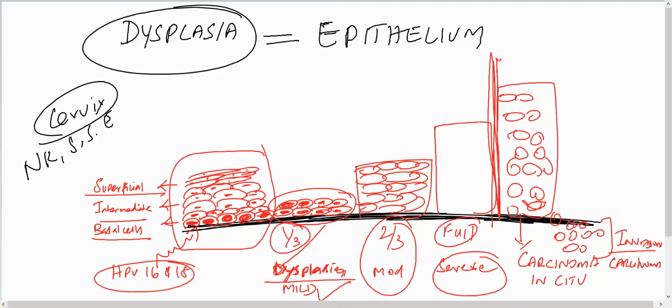And when they start having anaplastic cells in severe dysplasia, it is called carcinoma in situ, because it is not coming out of the basement membrane. The basement membrane is intact. So when the cells come out of the basement membrane, then it is invasion. It is the establishment of carcinoma. So this is all about dysplasia.